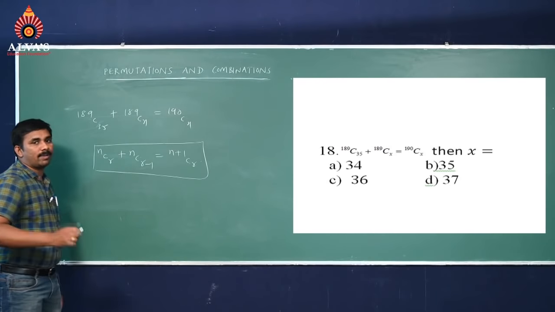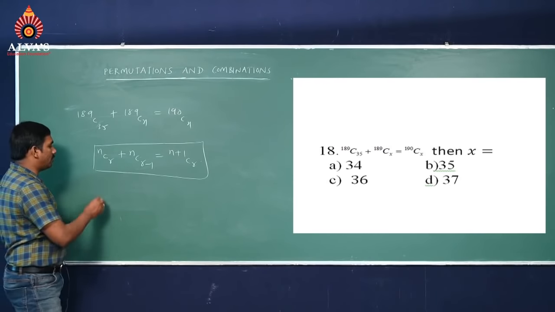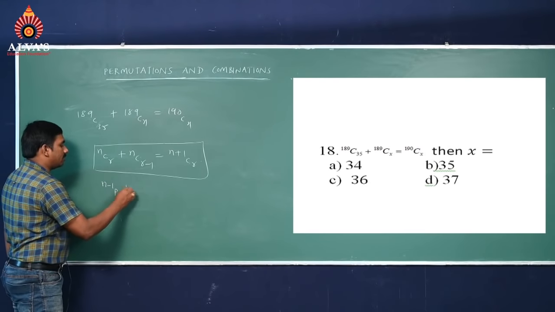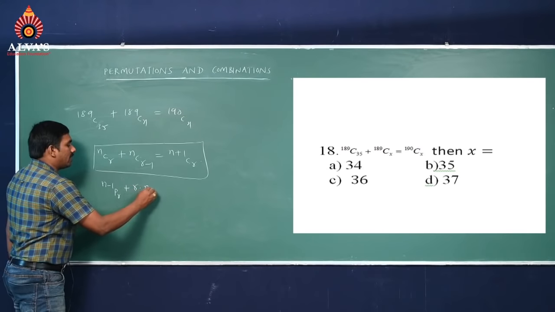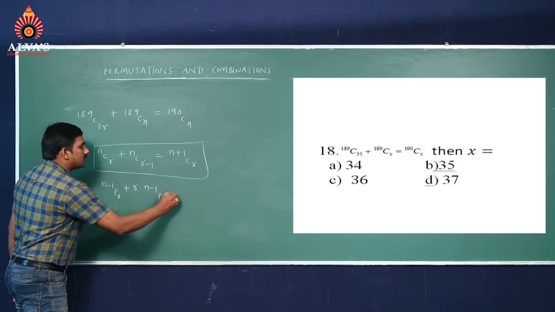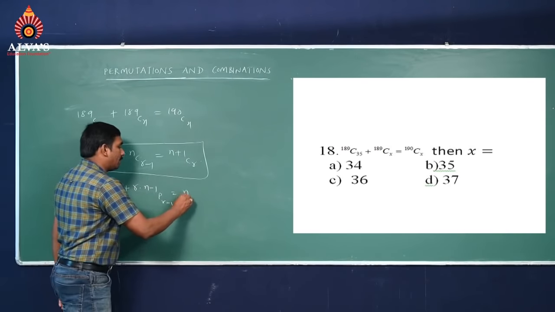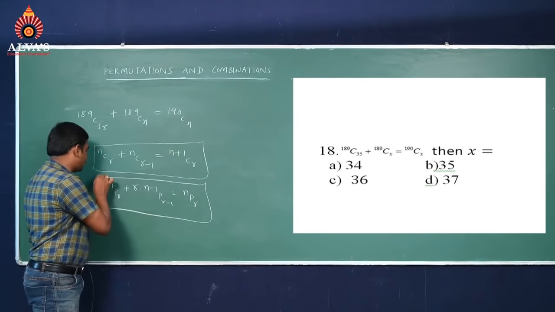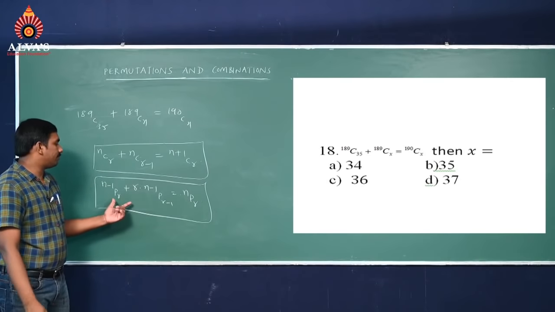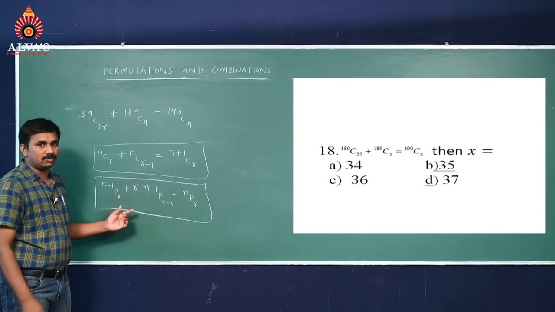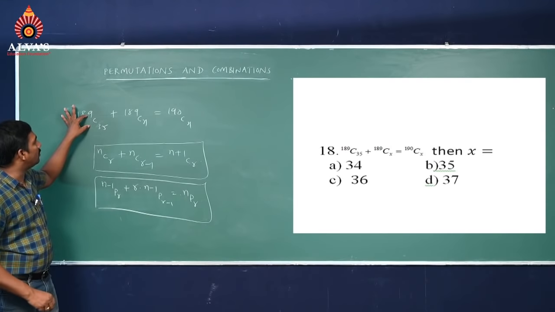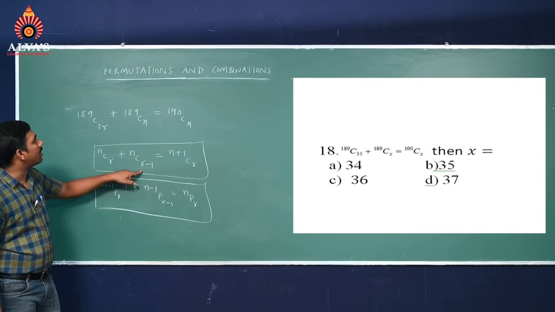Like this, in permutations also we have one formula: N minus 1 PR plus R into N minus 1 PR minus 1 equal to NPR. This is one more formula. In the same manner we can take it in permutations. So try to follow these 2 formulas, but here the related formula is NCR plus NCR minus 1.